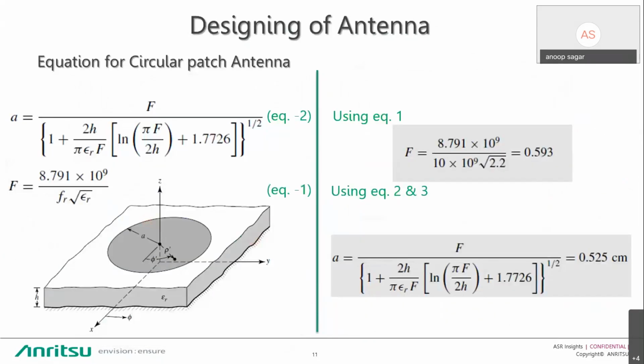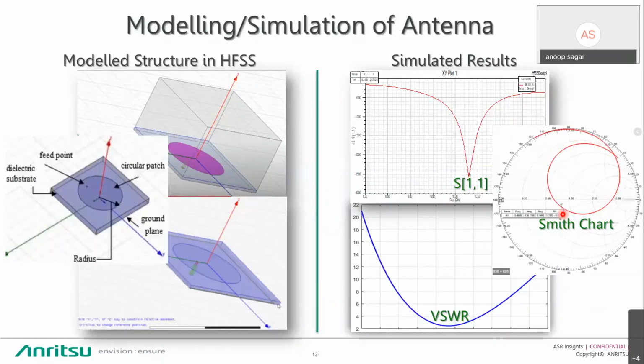After calculating these values, we model the structure in some EM software like HFSS or 3D, again based on your requirement or resources available with you. So this is the modeled structure in HFSS. This is a circular patch antenna. This is the feed point. This is your ground plane, and this is the radius of the patch.